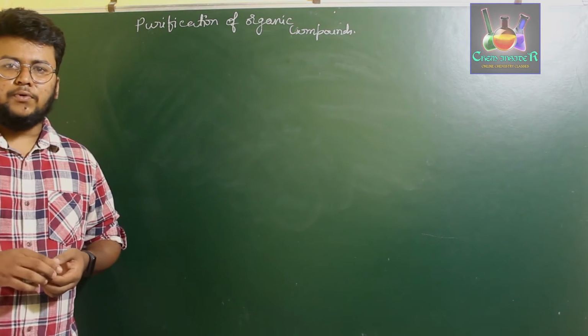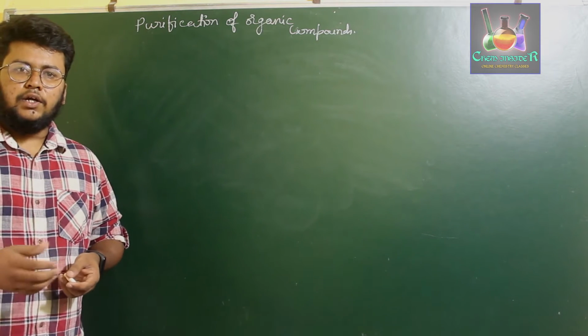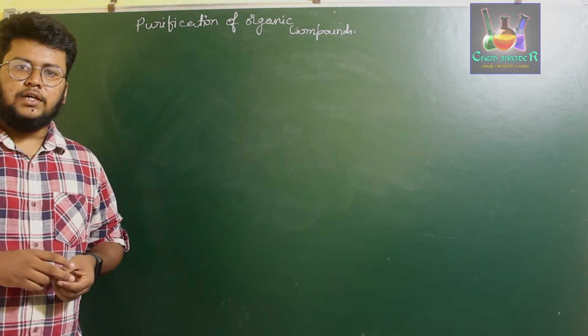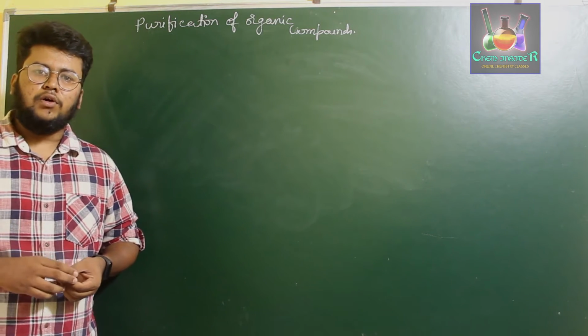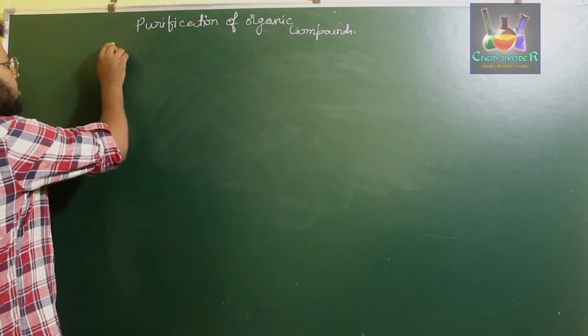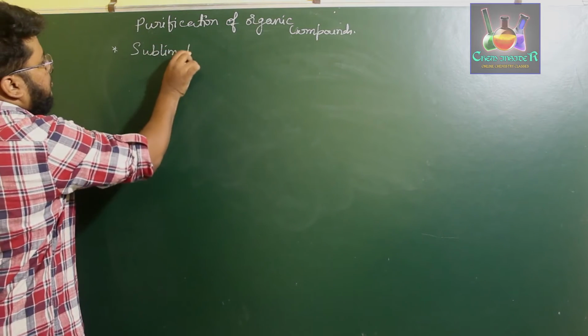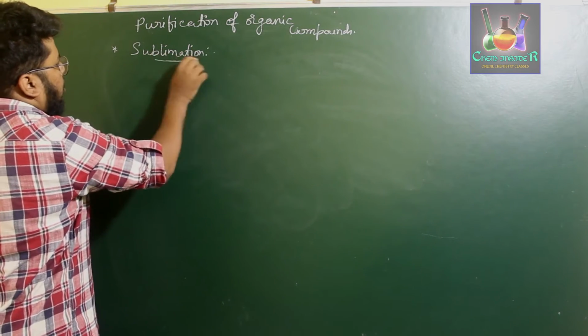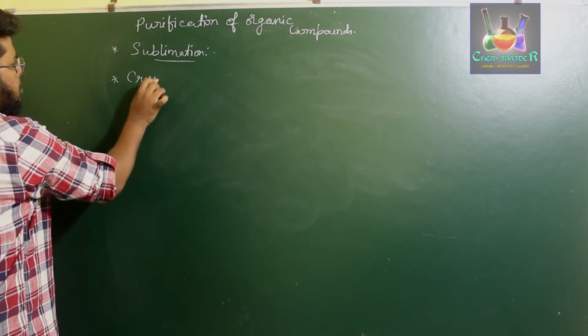But nowadays, we have two methods which are highly efficient in extracting or purifying an organic compound. The first method is called the sublimation method, and then we have the crystallization method.